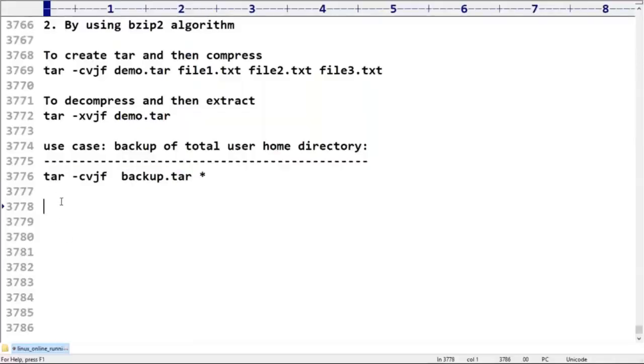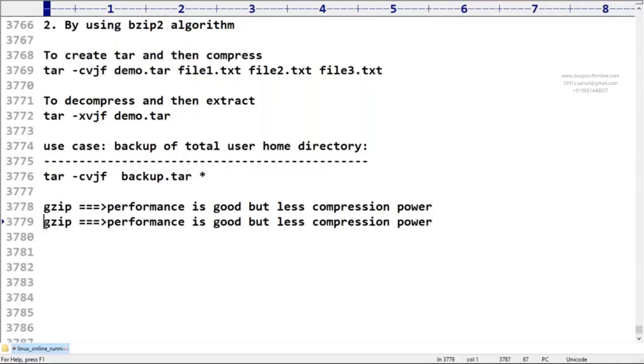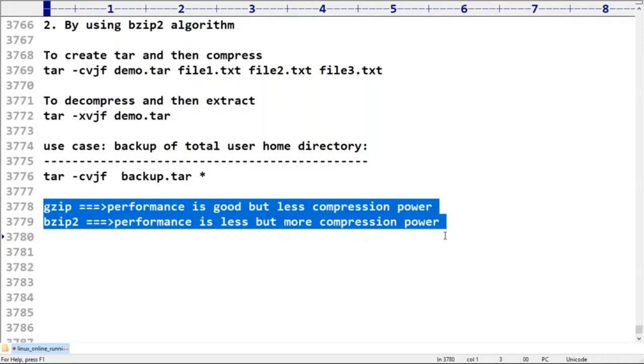Now observe carefully: in the case of gzip, performance is good, but compression power is less. Remember this. But with bzip2, performance is less, but compression power is more. We already saw this, so practically it is clear, right?